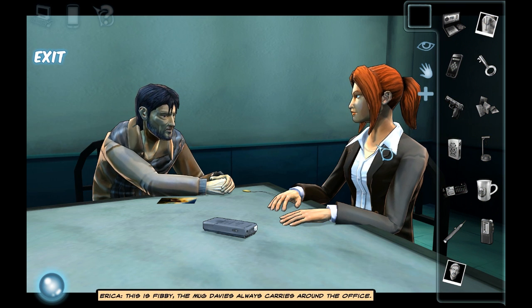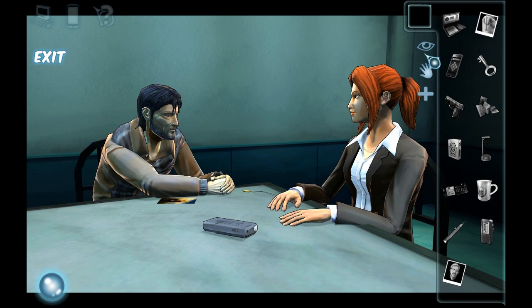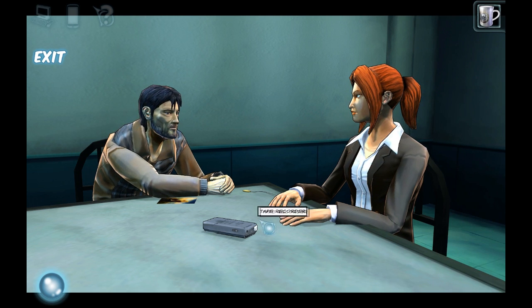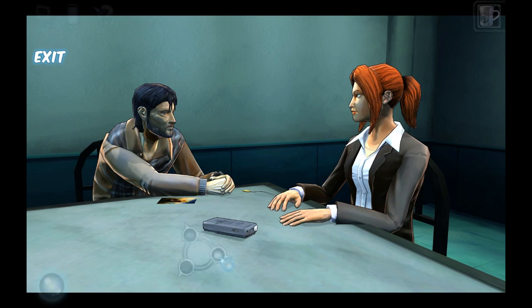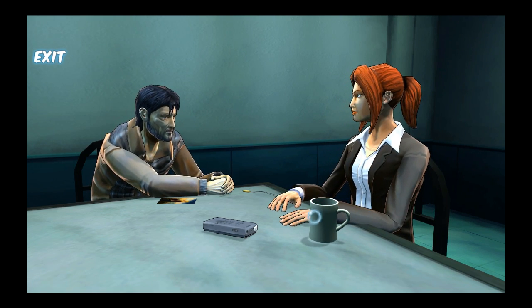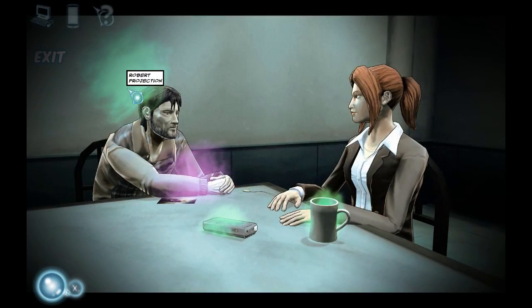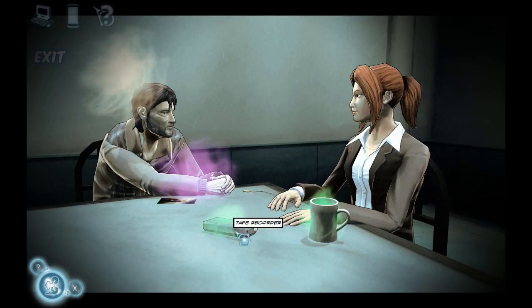This is the mug Davies always carries around the office. Okay. Let us put this on the table. Oops. I don't know if this is going to work, but I'll give it a try. Okay, so now we have 3 items, which is required for any sort of projection.